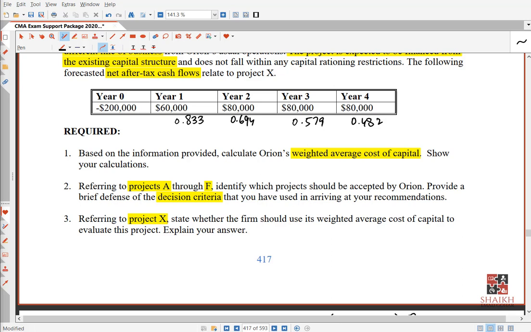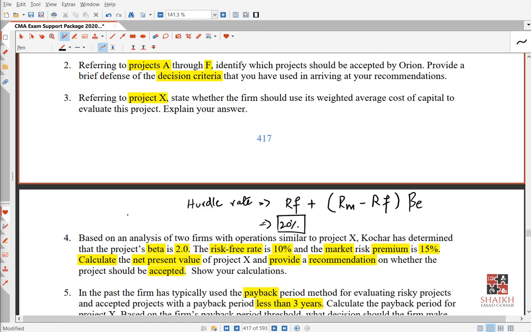Should this be accepted or rejected? Rejected. Why? Because I told you in the start. Now see, it doesn't mean this project will give me a loss of 9,620. No, this project will give me 9,620 less as compared to other projects which are using the same hurdle rate. This is the logic. Remember?